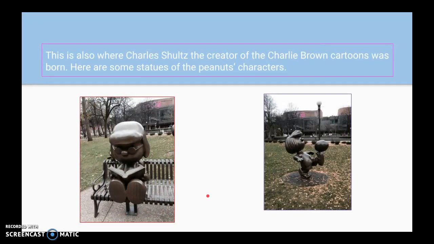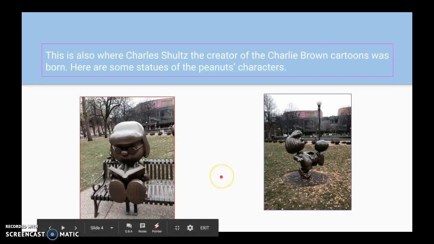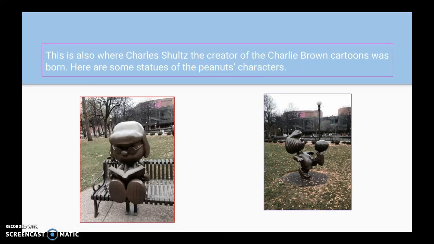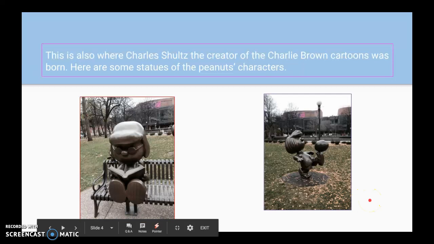This town is also known for the creator of the Peanuts characters. Charles Schulz was born there too. And in the same park where they have the statue of F. Scott Fitzgerald, they have Peanuts characters statues, and here are some pictures of Lucy, and I think that's Peppermint Patty. There were more, but I didn't get a chance to take those pictures. These are just my pictures.